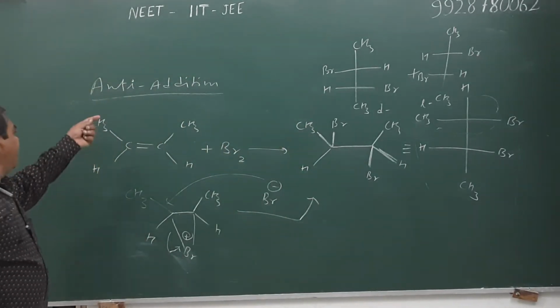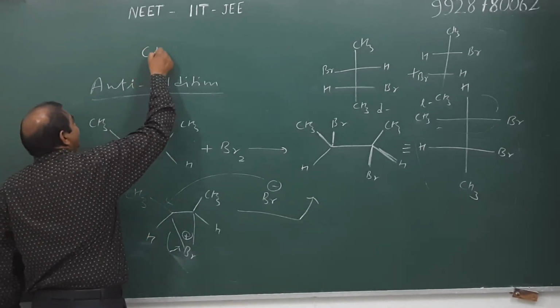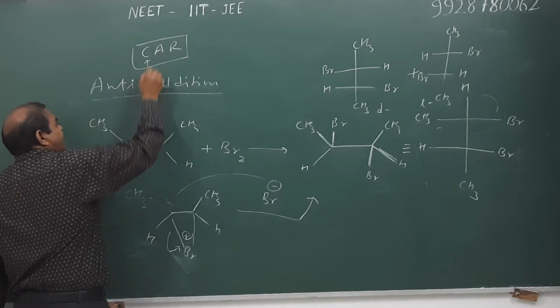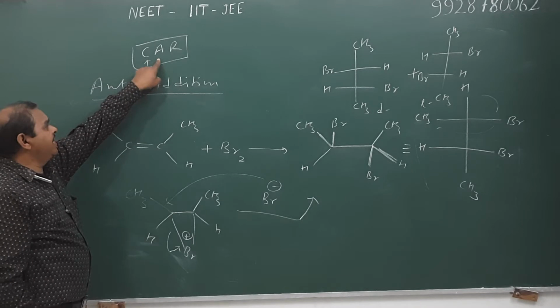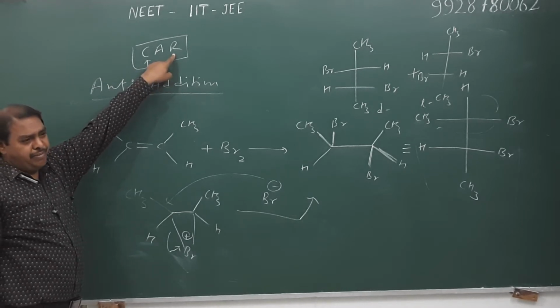It is the mechanism of anti-addition, or simply we learn CAR. CAR means in case of a cis alkene showing anti-addition, the product is a racemic mixture.